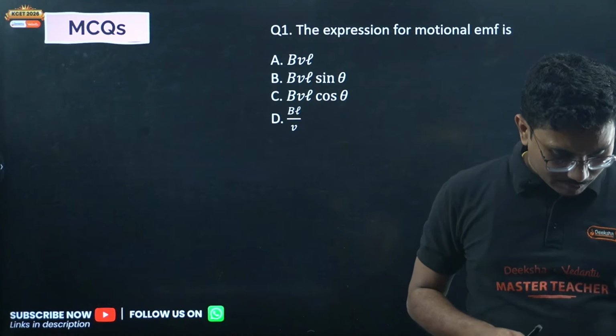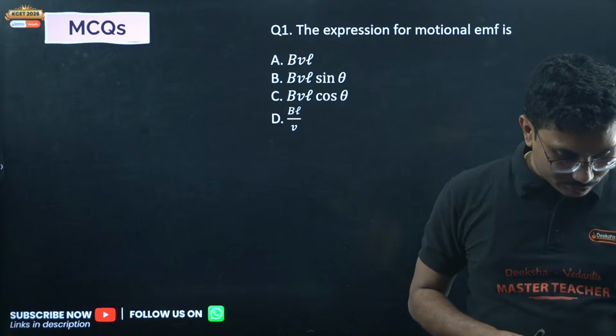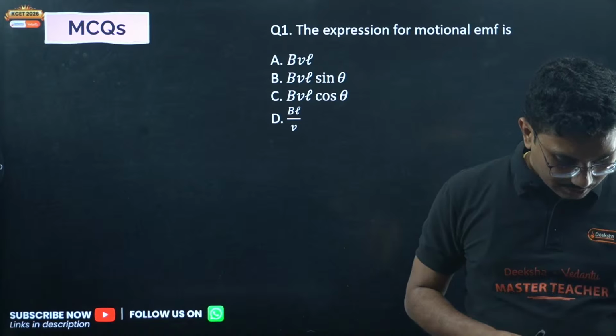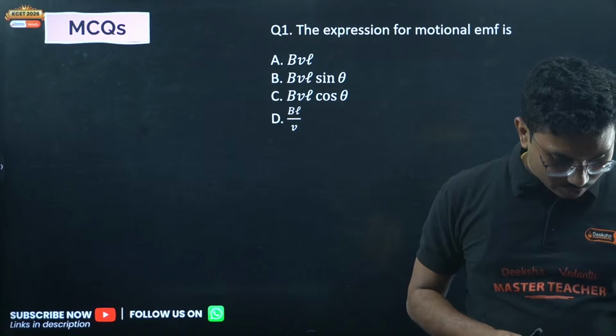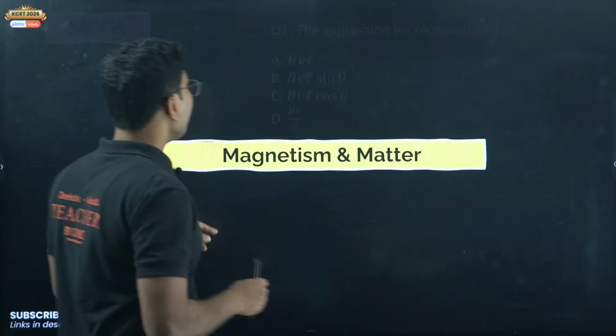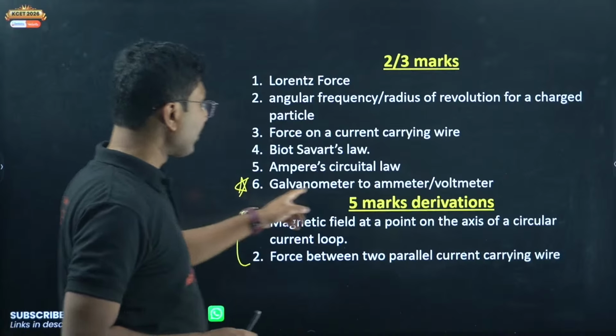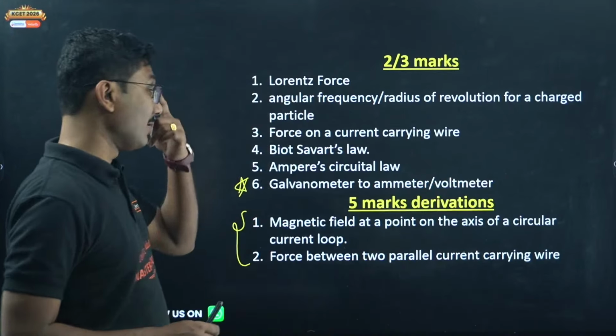Someone was posting a very long comment, I missed those comments. Sir, explain the 6th question in 2 marks, Nagaraj is saying. Okay, galvanometer to ammeter and voltmeter.